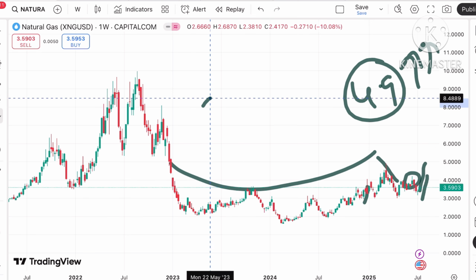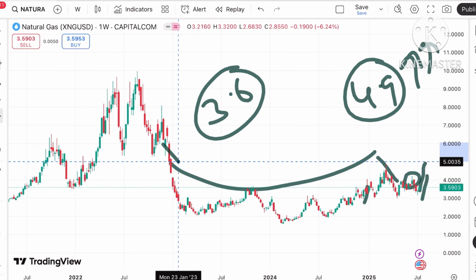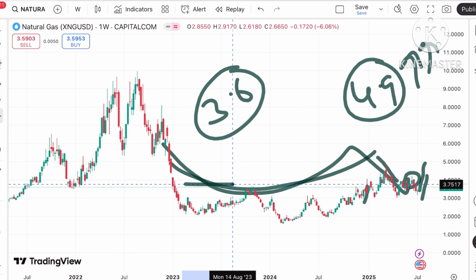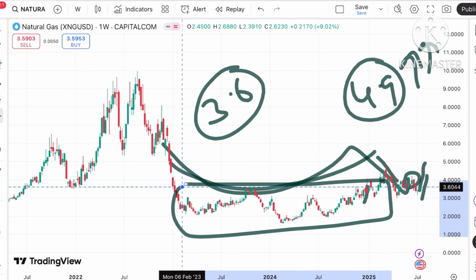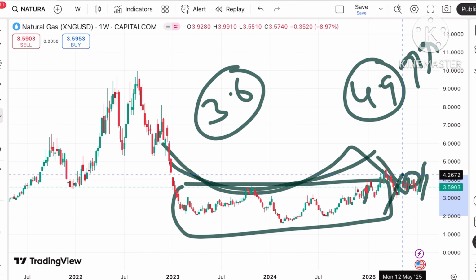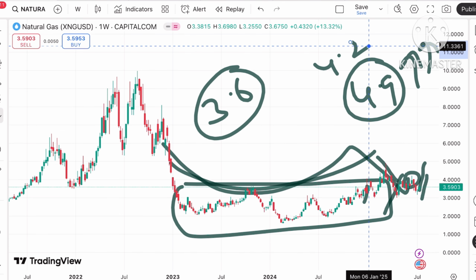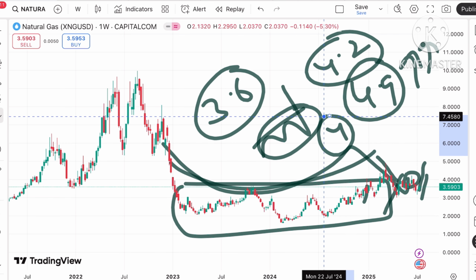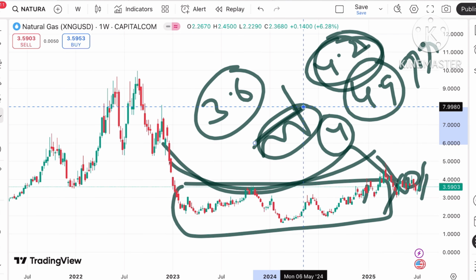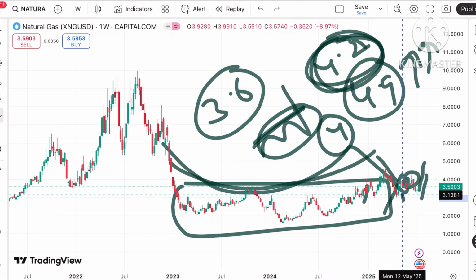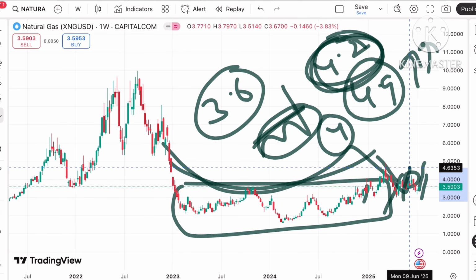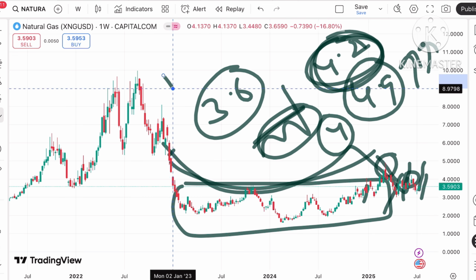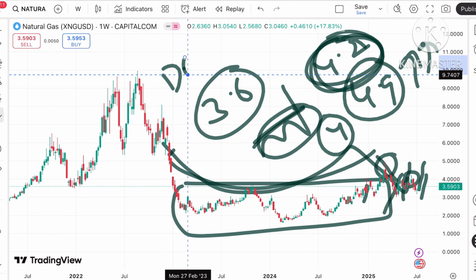But if the price started going above a level of 3.6, then there is a probability of further upside, because this is the trend. The probability is high that if the price keeps moving over this level, further upside can be seen, and from there it can move above a level of 4.2, and this level is already being tested. So if the price comes close to a level of $4, it can cross $4, 4.2, and then further upside can be seen towards around 4.5, and then to a level of 4.9, which is a half zone. This level we saw in December of 22, so we can see further upside.